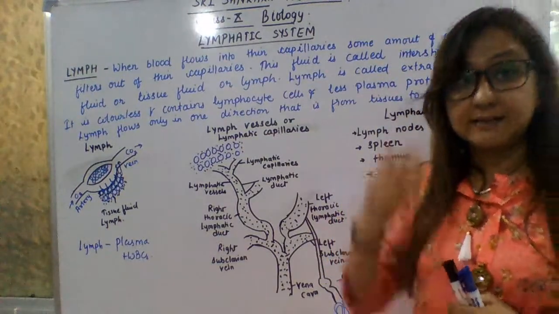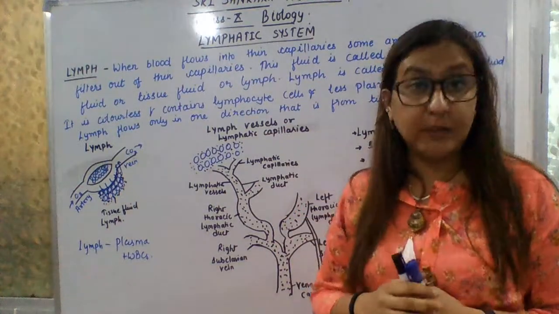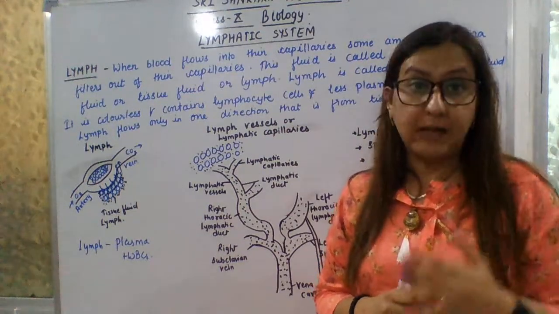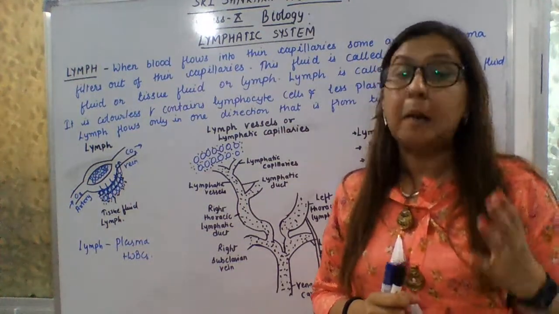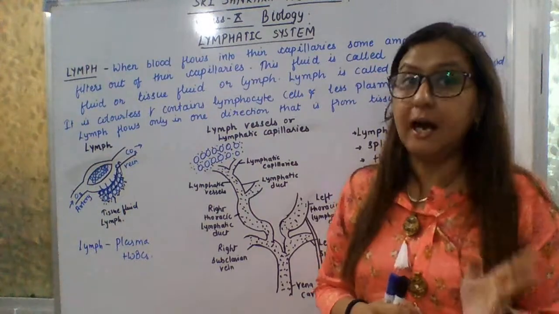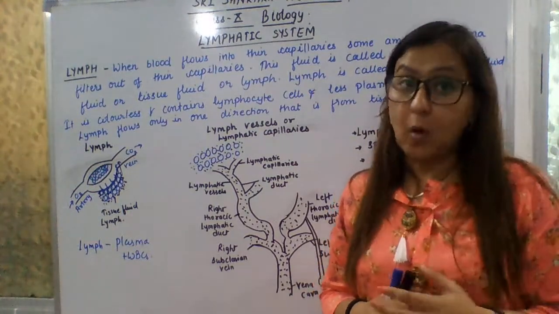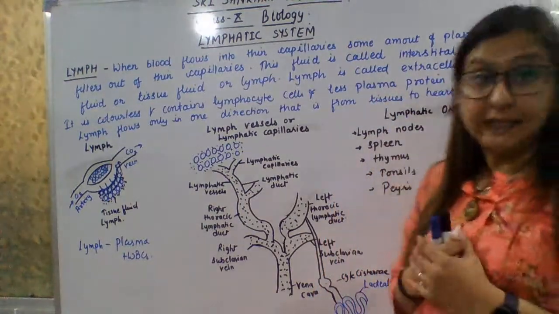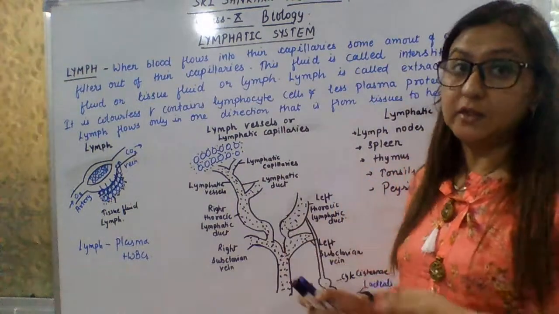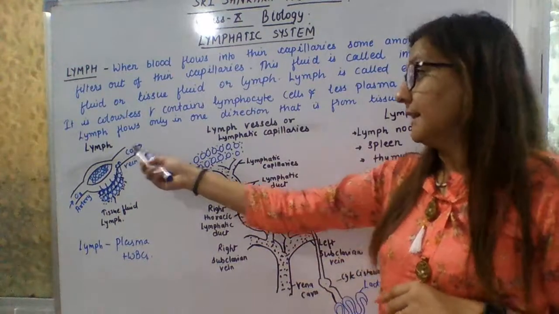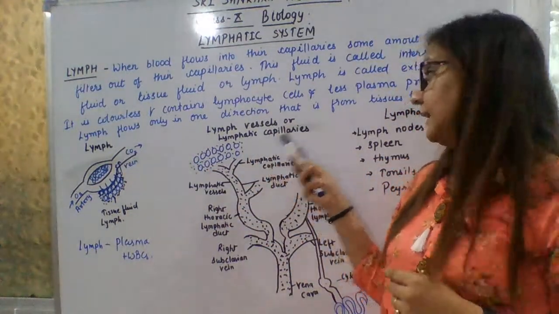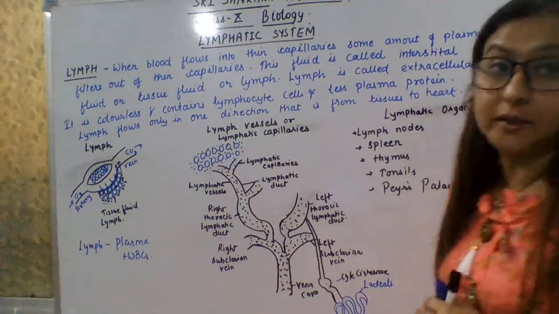In the previous classes we learnt about the blood circulatory system. In that I explained to you that it comprises blood, blood vessels and heart. So these are the components of the blood circulatory system. Now we will study the lymphatic system. It comprises three components: lymph vessels, or you can say lymphatic capillaries, and lymphatic organs.